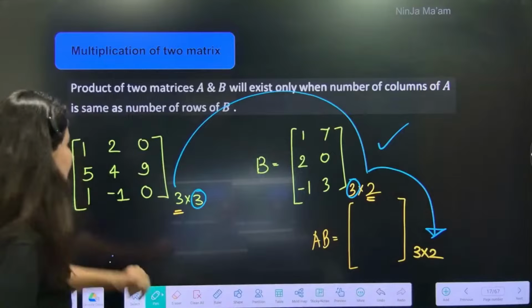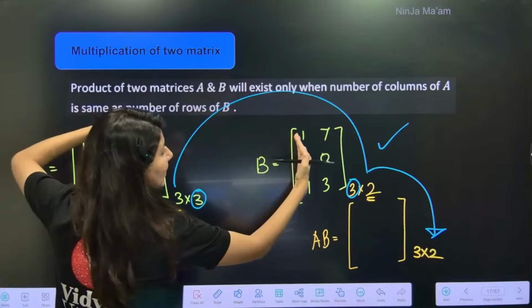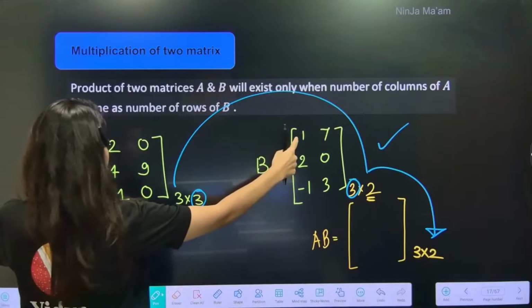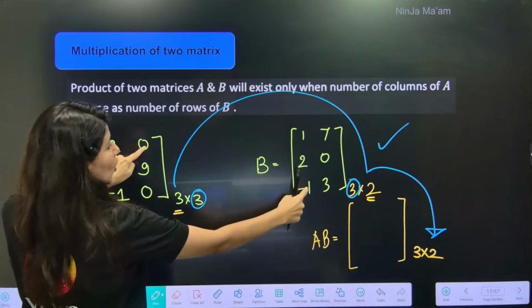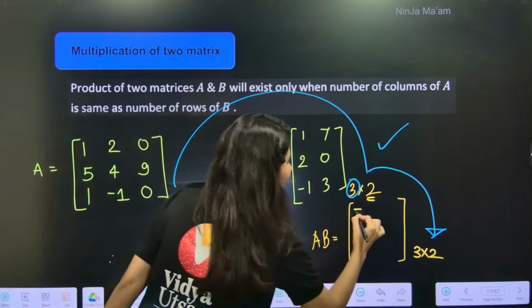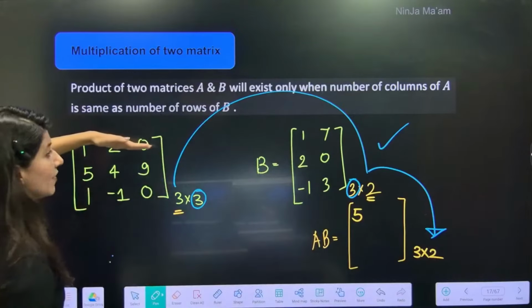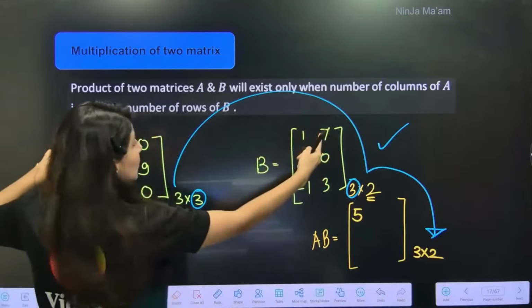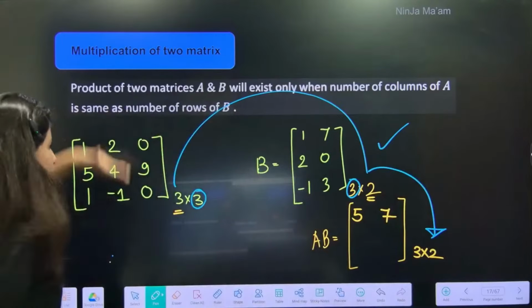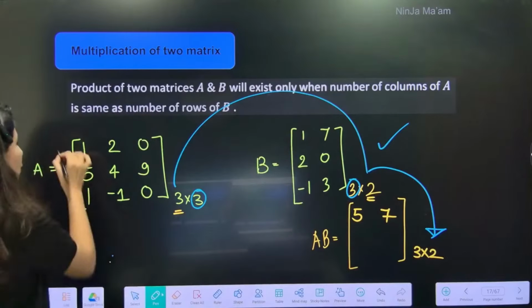Now let's start multiplication. We'll pick row 1 and this row 1 will get multiplied with column 1. So element by element: 1 multiply 1, 2 multiply 2, 0 multiply minus 1. So the answer will be 1 plus 4 plus 0. So 5 will be the answer. So row 1, column 1 element written. Okay ma'am, row 1 is still there. Now column 2. So 7 plus 0 plus 0. So this is just 7. So row 1, column 1 element done. Row 1, column 2 element done. So now row 1 is done, dusted.